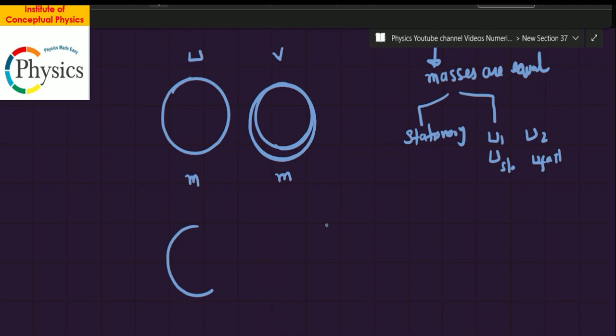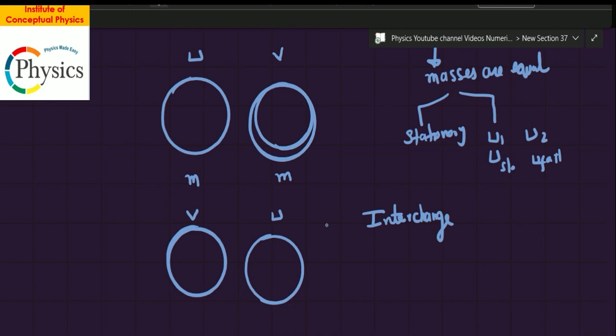I could have solved this for all the situations. So this is my ball number one, and now the head-on collision has happened. This particular mass will be v now, and this will be u, which means if there is a collision of bodies of equal masses and they collide elastically, interchange of velocity happens.